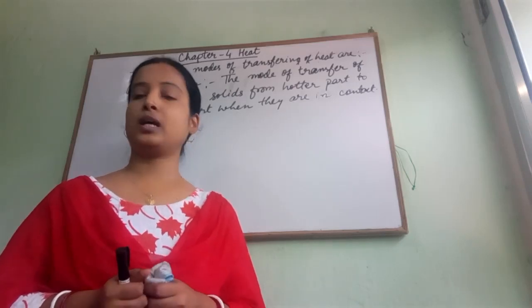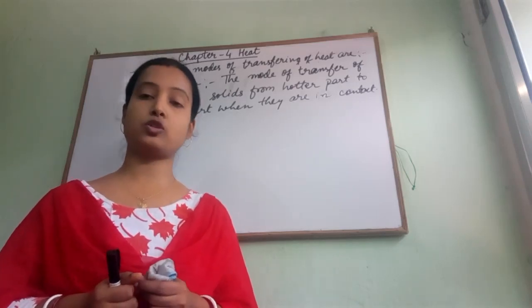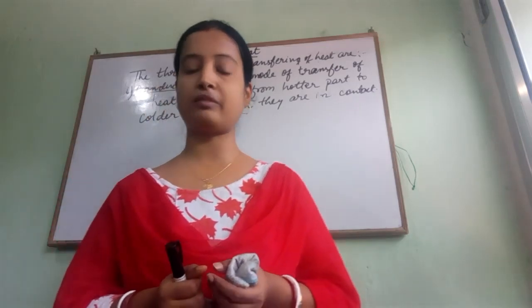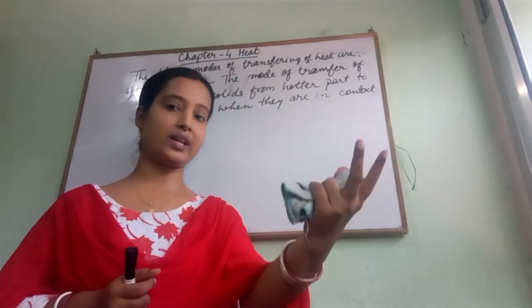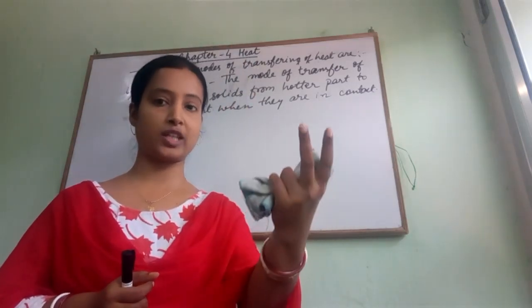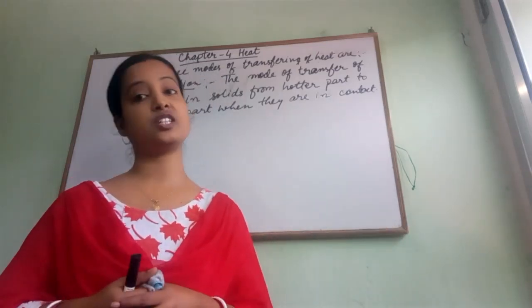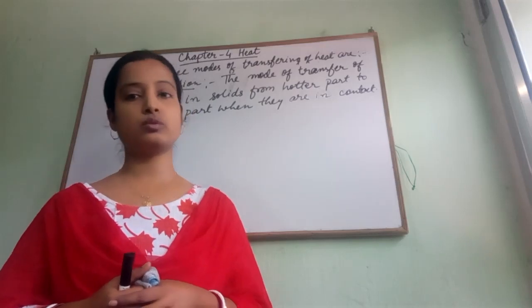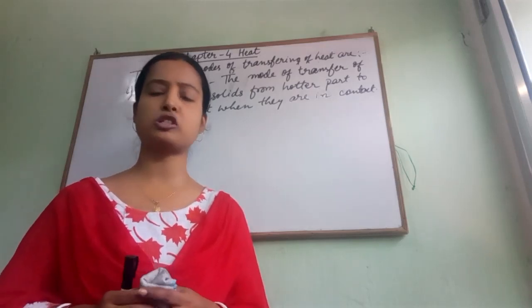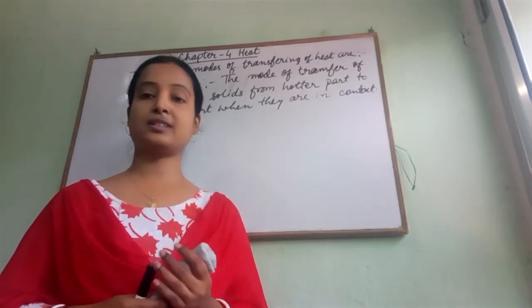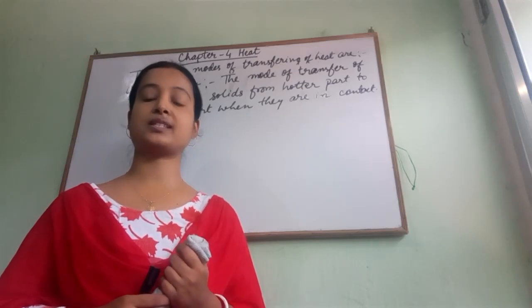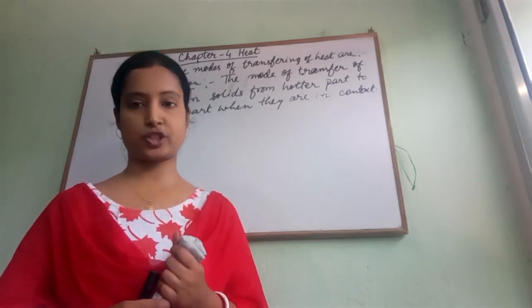For example, when the utensils your mother is using in the kitchen are heated at one end on the heater or on the gas, the other end also gets heated very quickly. How is this possible? Because the transfer of heat here is through conduction.